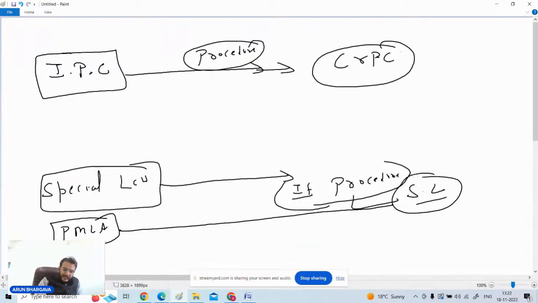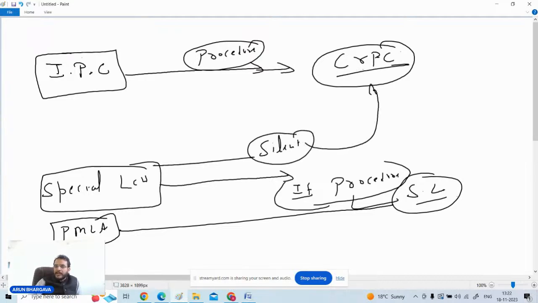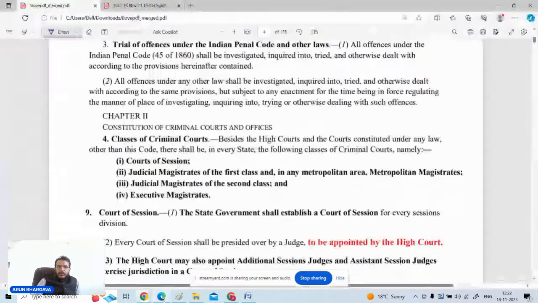Then it is not required to see the CrPC. But wherever the special law is silent upon any point, you will follow the parent law, and the parent law is the CrPC. The procedure will be followed from the CrPC itself. So this is very important with respect to how the procedures are to be taken up.